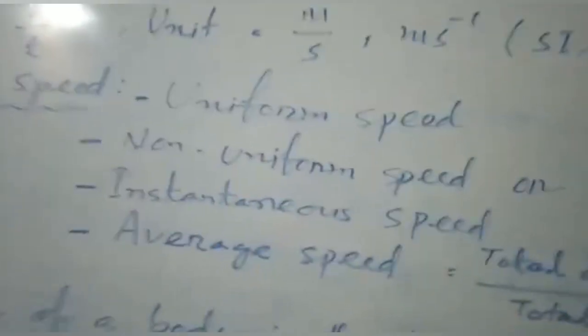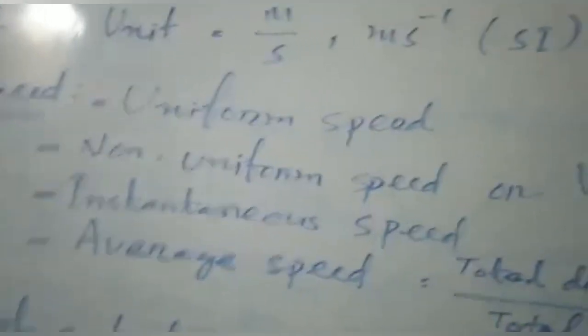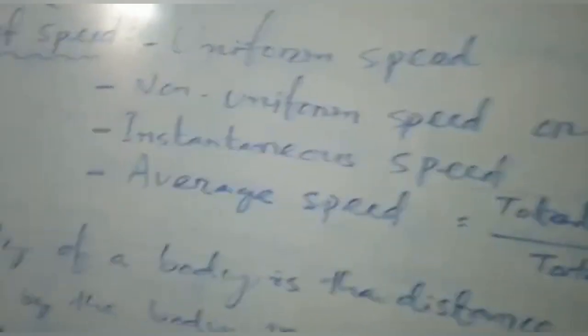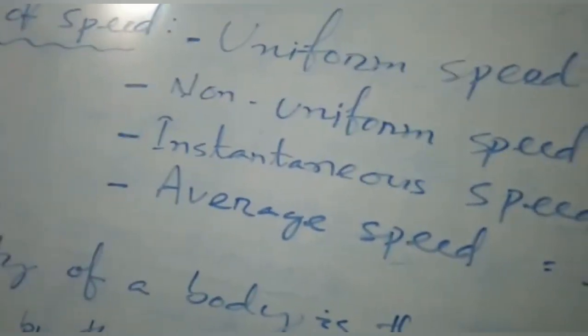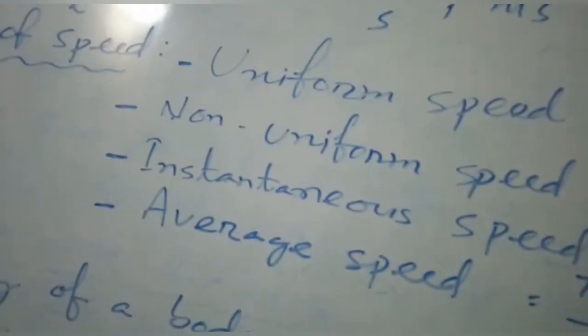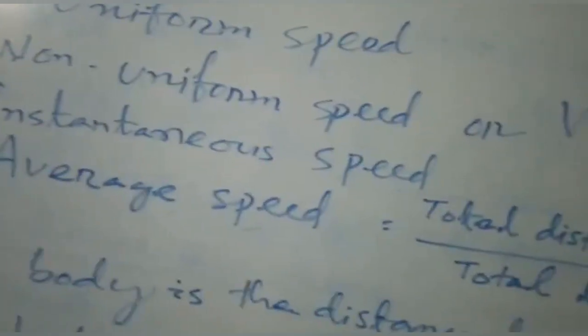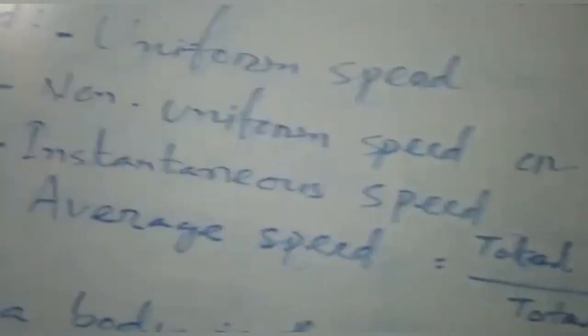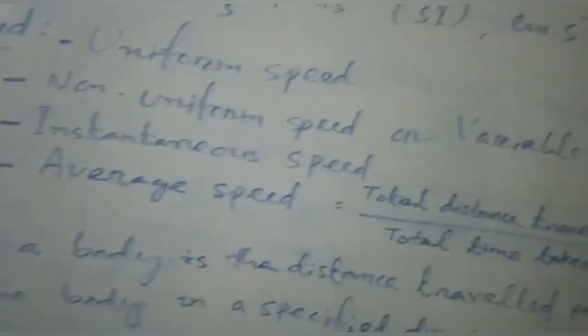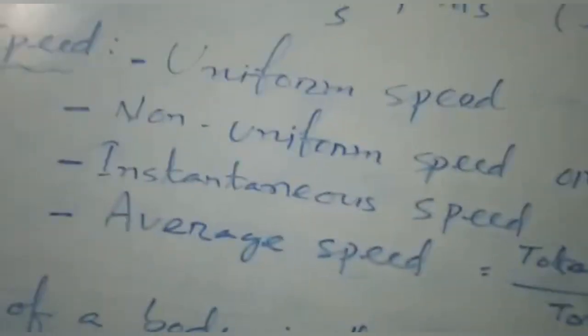The third type of speed is called instantaneous speed. Instantaneous speed means the speed of a body that keeps changing instantly, and at a different instant of time it is different. If you find the particular speed of a body at that moment or that instant of time, then that is called instantaneous speed.